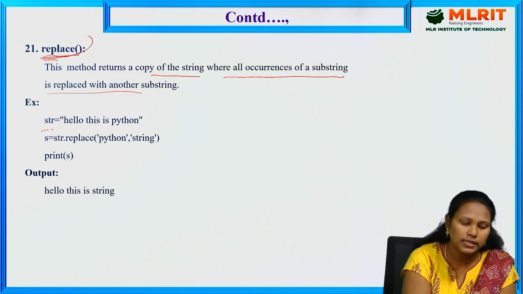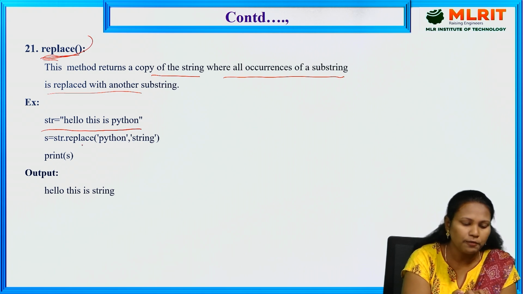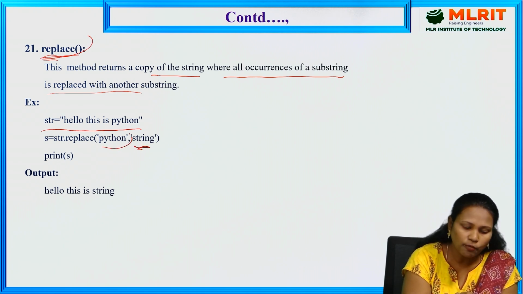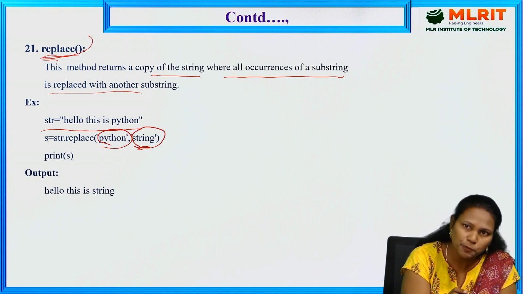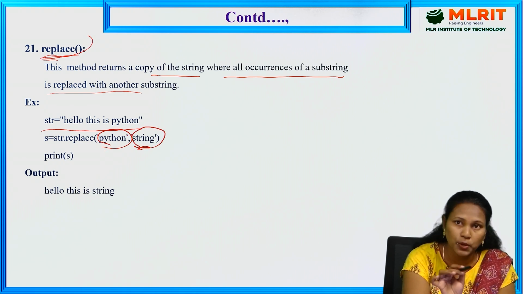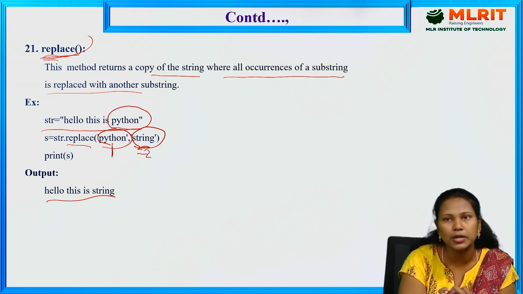So here str is equal to "hello, this is Python". If I want to replace Python with string, you have to specify in which place you have to replace, and you have to give the substring also. So: hello, this is string. In place of Python, it is replaced with string.